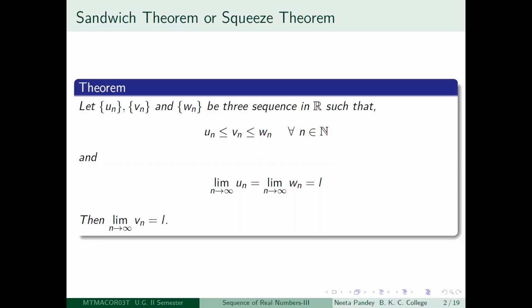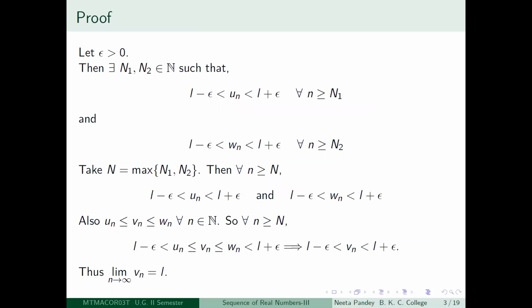This is quite obvious because we have seen that the convergence of the sequence does not depend on the first finitely many terms of the sequence. We can manipulate them, and even then we can get the same result as far as convergence of the sequence is concerned. So let us start proving this result.